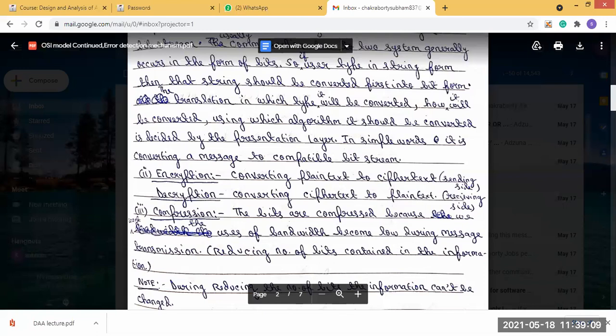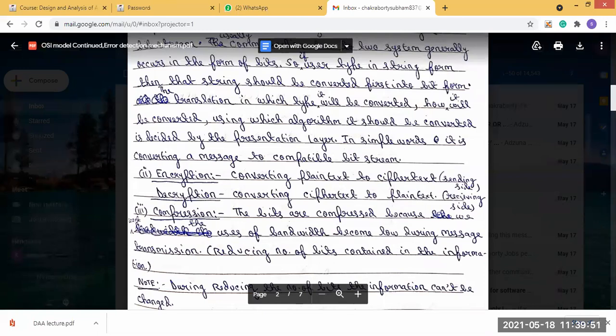But during the bit compression, it should not affect the message. The message getting changed during bit compression should not happen. While reducing the bits, you have to keep in mind that the information cannot be changed. If the bits of the original message are compressed, then it will require low bandwidth for transmission.